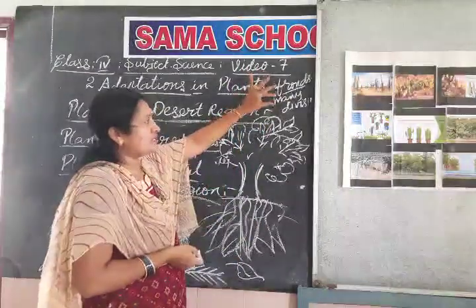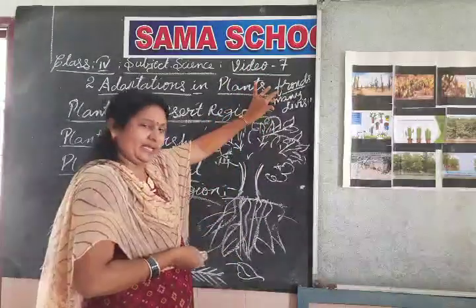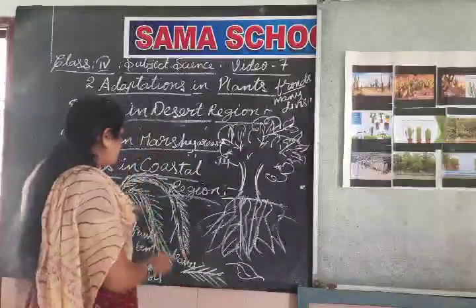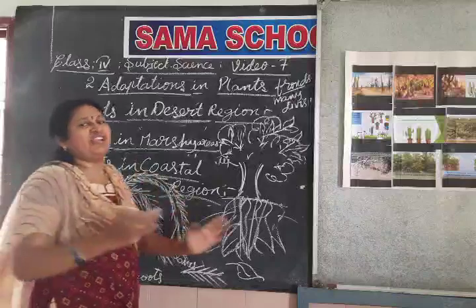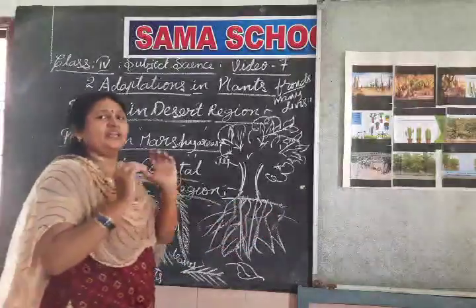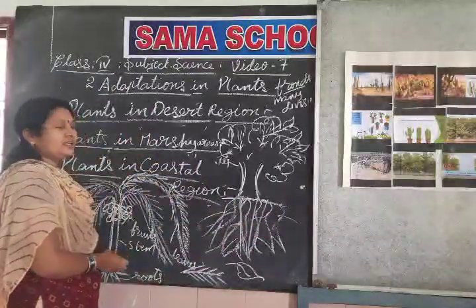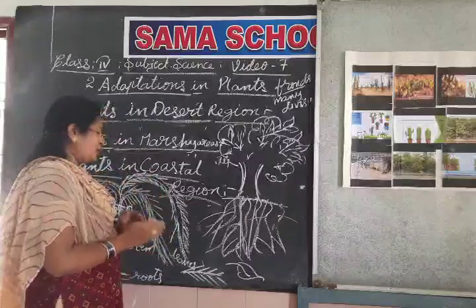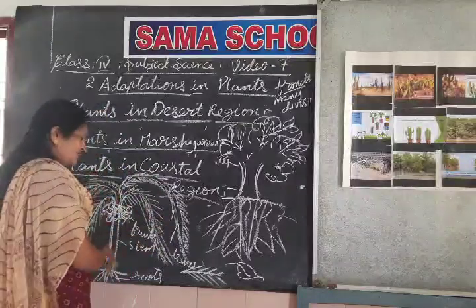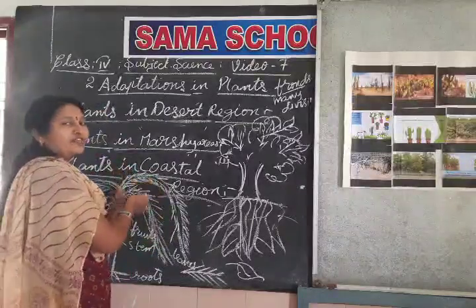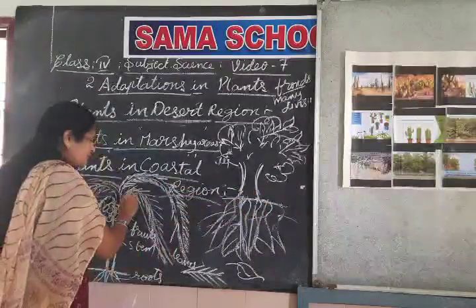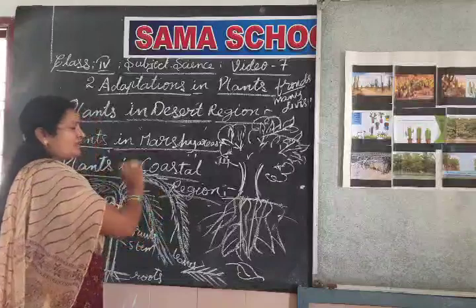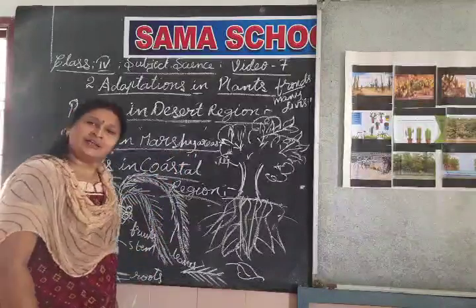The leaf is made of fronds, which make many divisions. So why? Because the coastal region gets heavy floods. To protect against those floods, the stem and the leaves are modified like this, tall and long. So with these features, coconut trees survive in the coastal region.